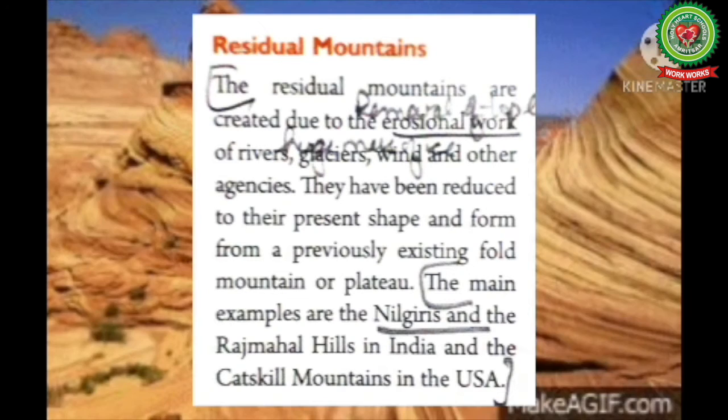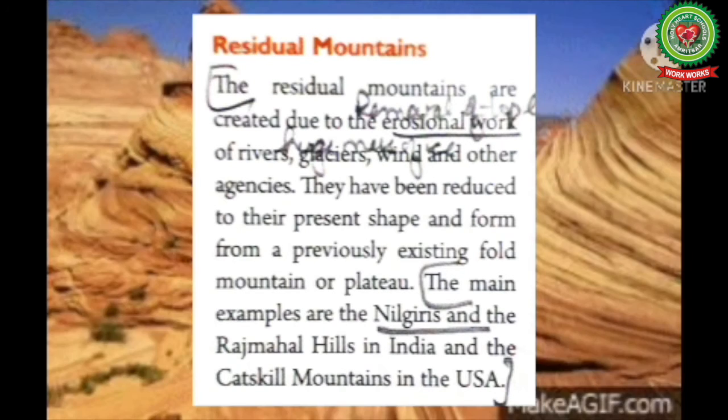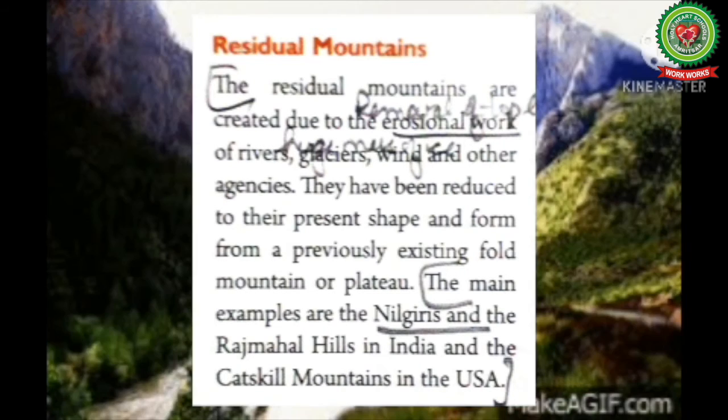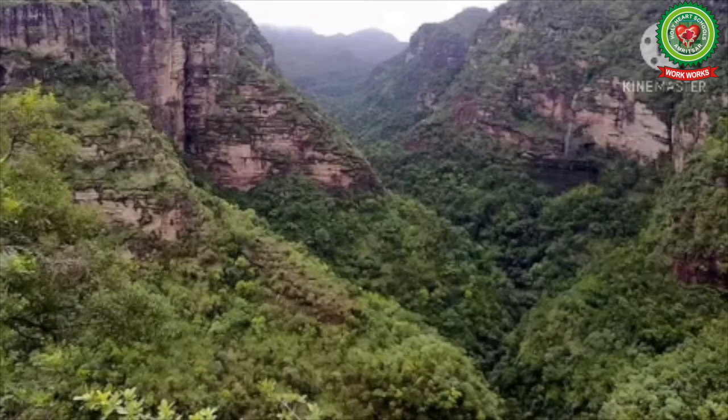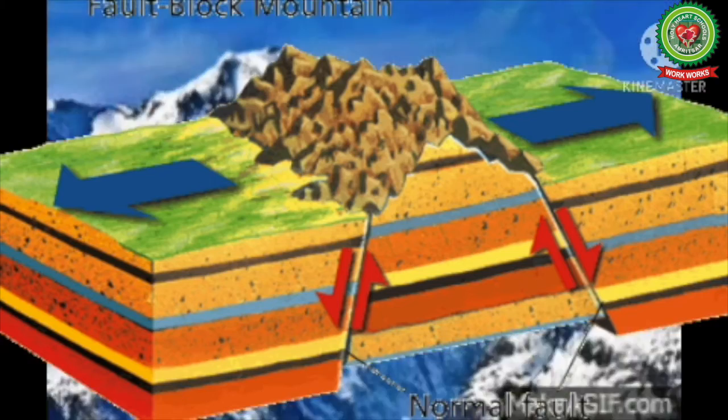The main examples of Nilgiri are the Rajmahal Hills in India and Catskill Mountain in the USA. Now next we are starting up with the block mountains. These mountains are formed as a result of faulting which is formed due to the tensional and compression forces.